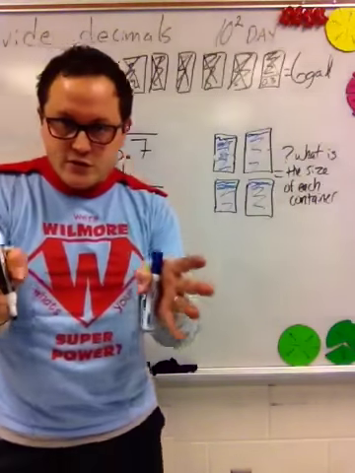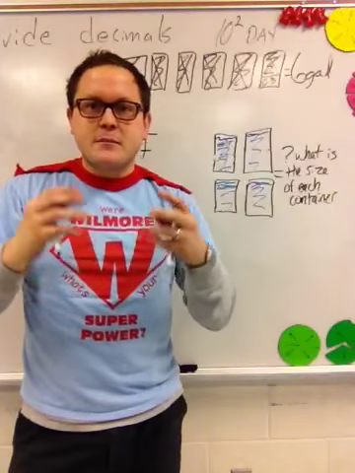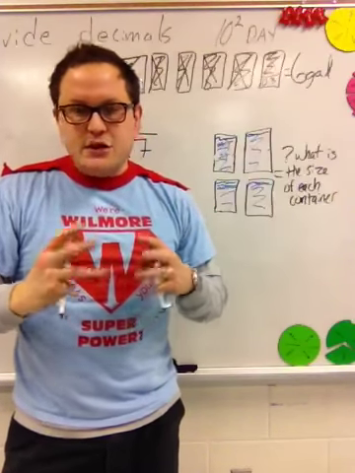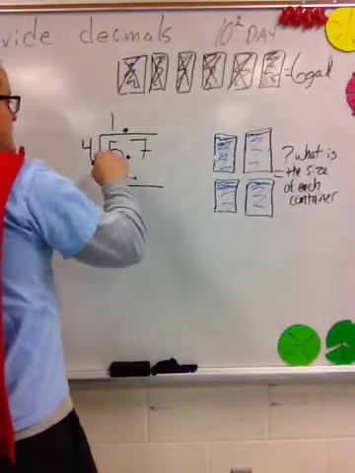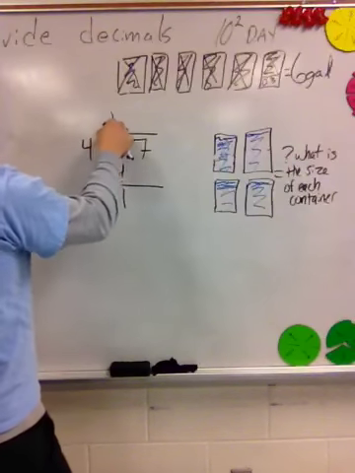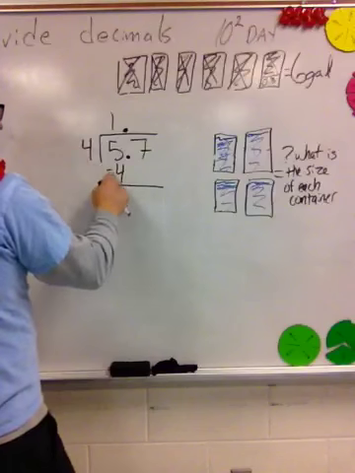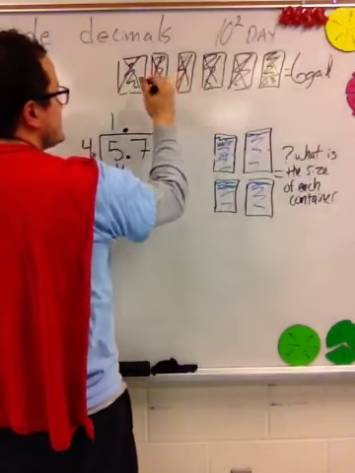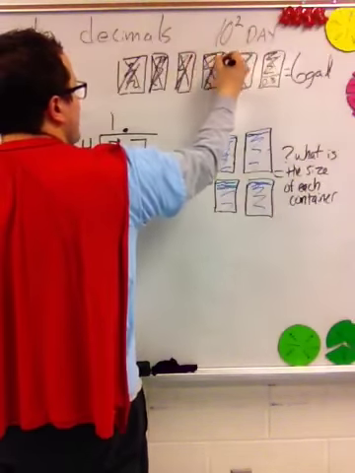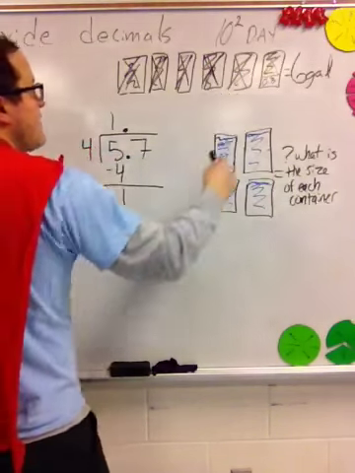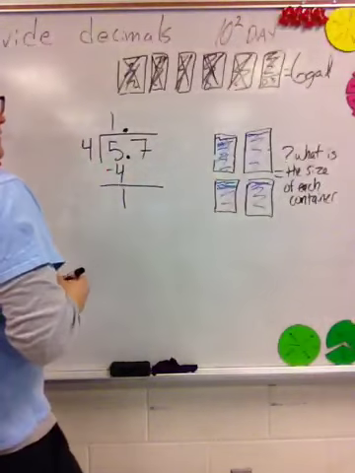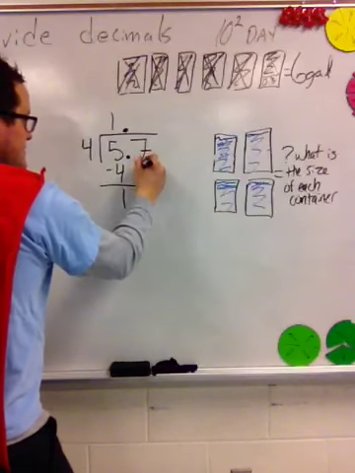However, if that's what you use and you feel comfortable with it, please use that. I'm just going to show it because I use this most of the time. So I give away 1 gallon to each one of the 4 containers, giving away 4 of my gallons, leaving me with 1 gallon and then some left over.